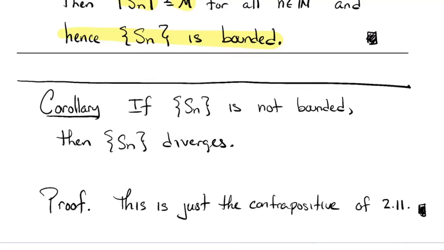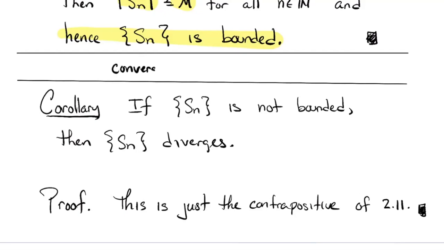What we just proved, if I were writing it in blackboard notation, is that if a sequence is convergent, then it's bounded. Okay, so the contrapositive of such a statement, remember the contrapositive is that you negate both statements in the implication and reverse the implication. So the contrapositive says that if a sequence isn't bounded, then it's not convergent. And that's all my corollary is.